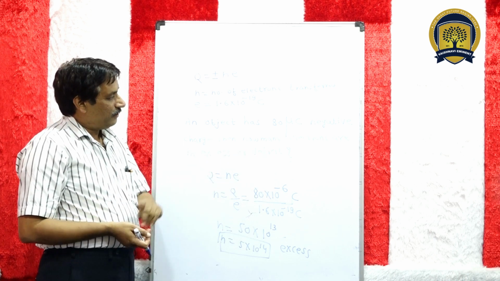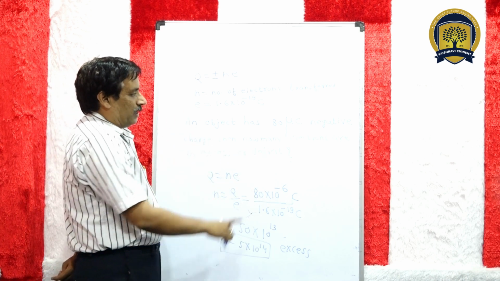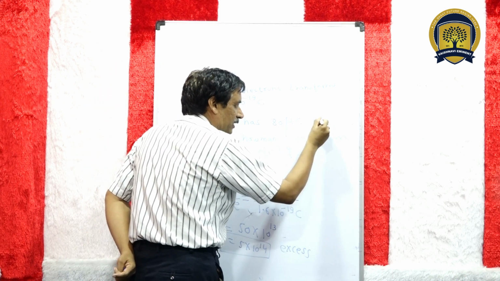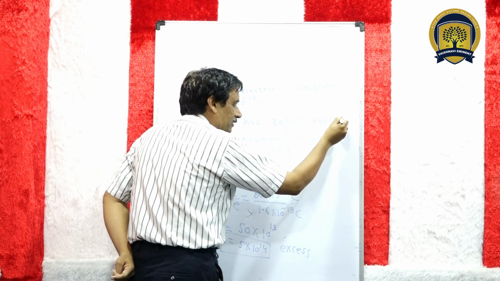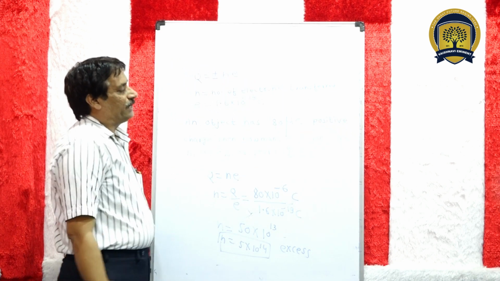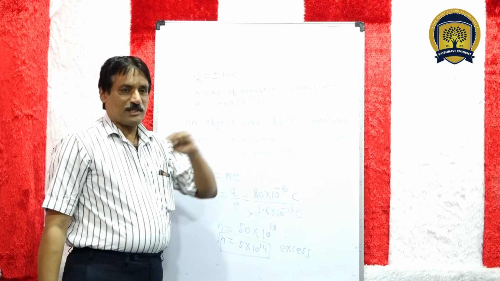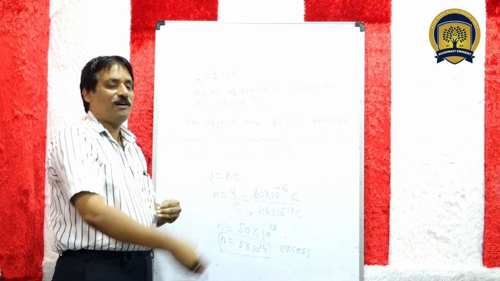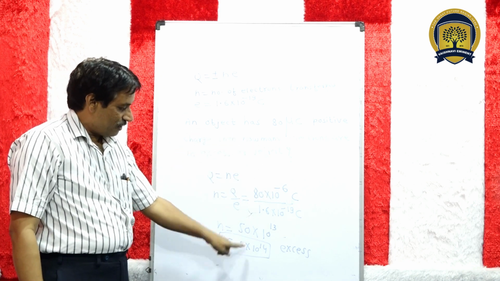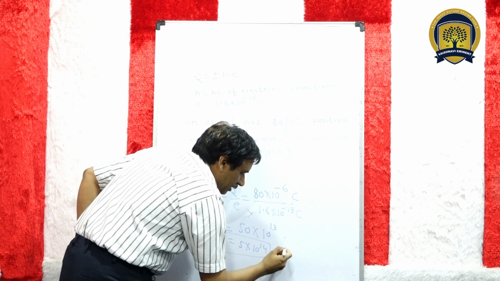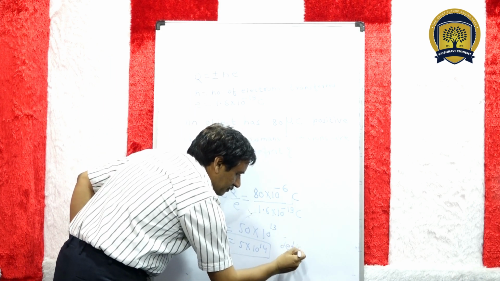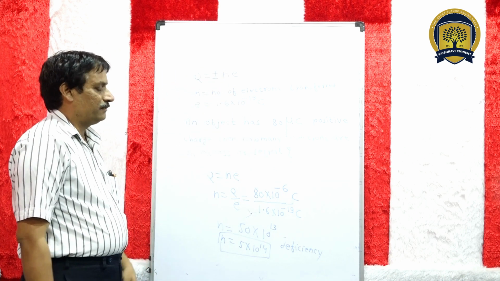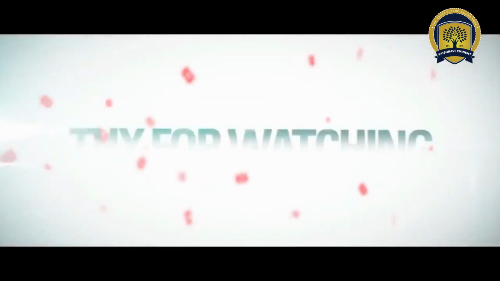But if in this problem this 80 microcoulomb is positive charge, if we change it from negative to positive, if the object has positive charge, then positive means deficiency of electrons. So the answer will be the same number, but now it will be a deficiency of electrons. So this many electrons will be deficient. Okay.